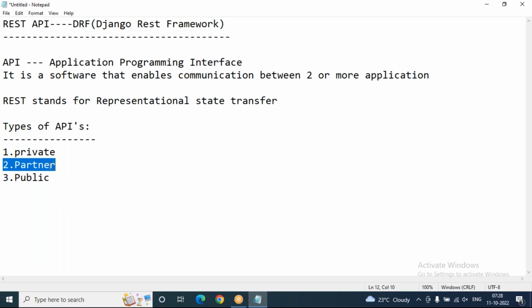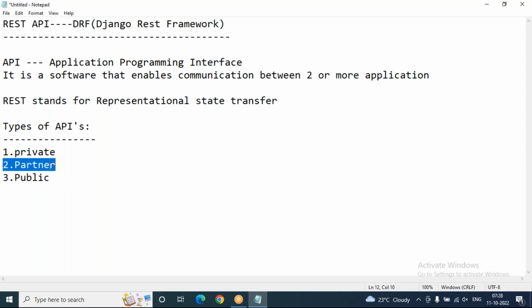Public API means it can be used by any third-party developers. Maximum in real-time applications, public APIs are there because services are completely free to the customers. Any application to any application, they can communicate, especially in the banking sector. That is public APIs only.